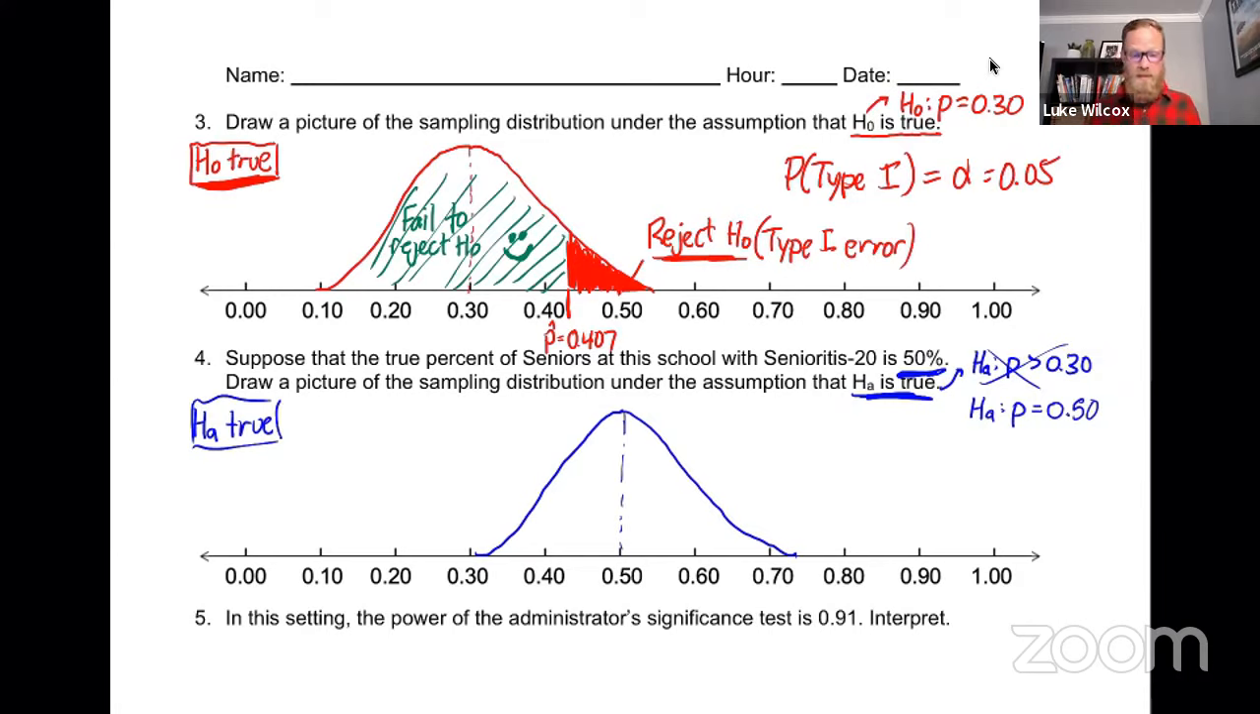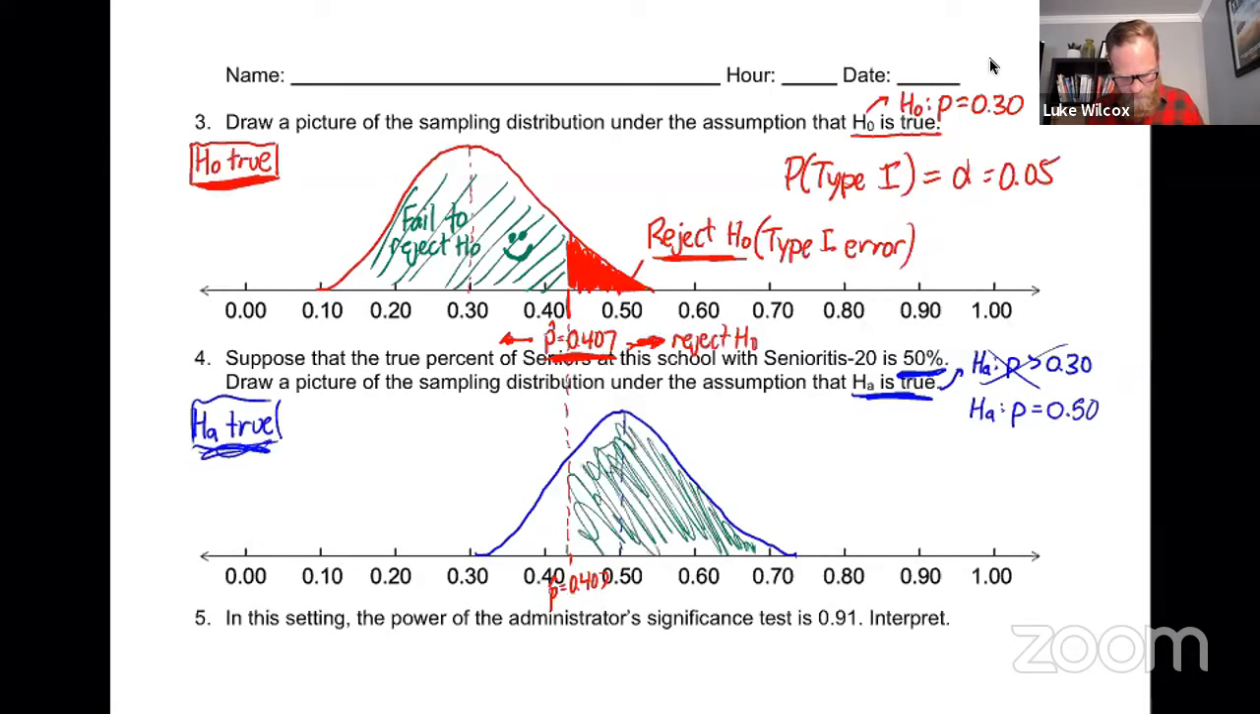So let's think about that decision that we made up above, where 0.407 was the cutoff value. Anything to the right of it, we rejected the null. Anything to the left of it, we failed to reject the null. Now, let's carry that down to here, and I'm going to write in p hat equals 0.407 here. We know that to the right of it, we are going to reject the null. Well, in the case where the alternative hypothesis is true, rejecting the null is actually the correct decision to make. And so everything to the right of that value over here, this is a good decision. So I'm going to put it in green because it's a good decision, right?